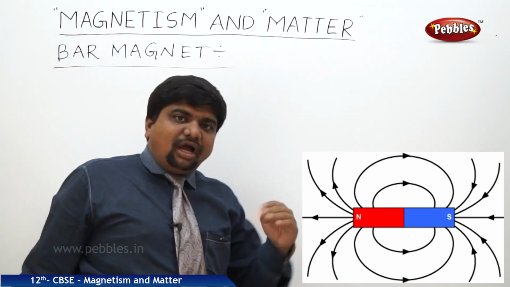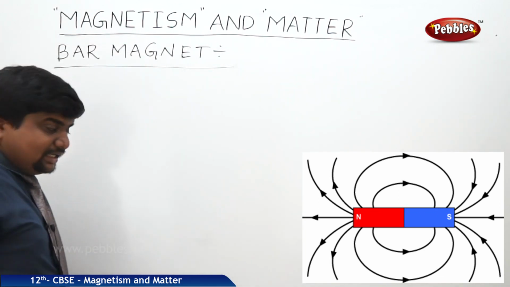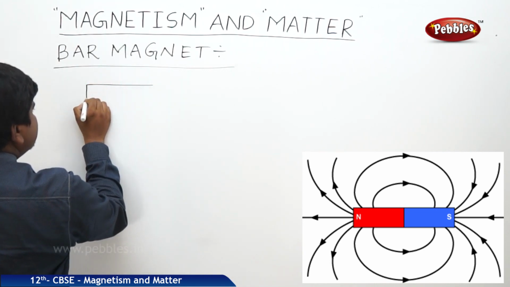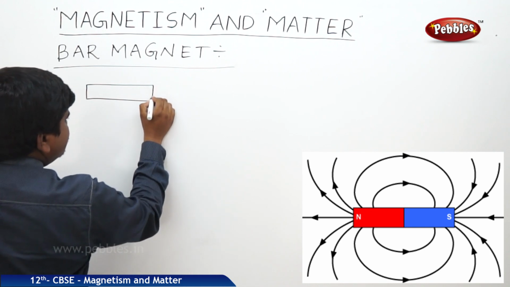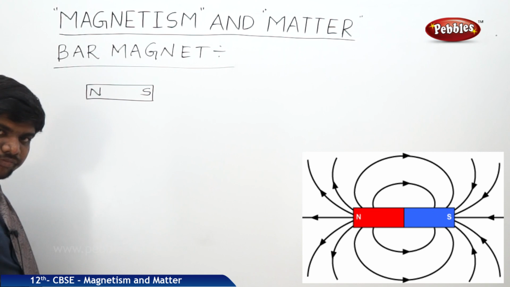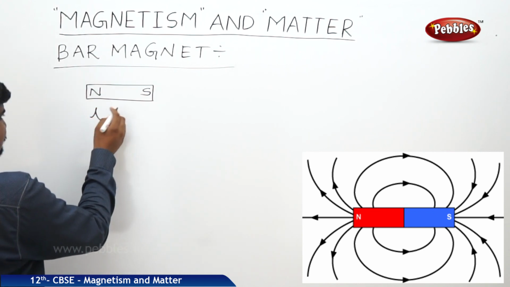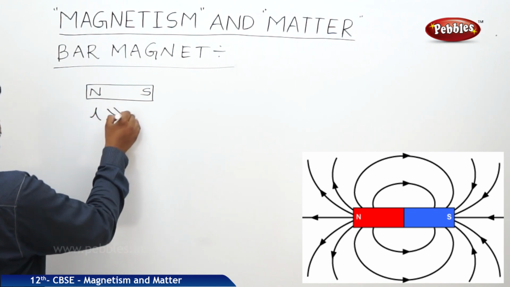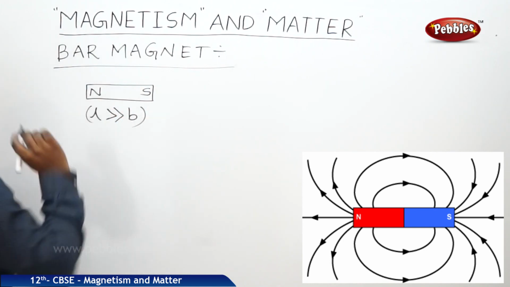What is the meaning of a bar magnet? A rectangular shaped magnet which has north and south poles, where its length is much greater than its breadth.